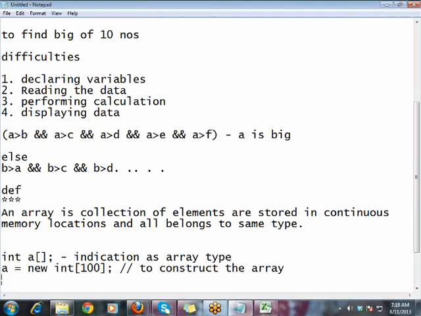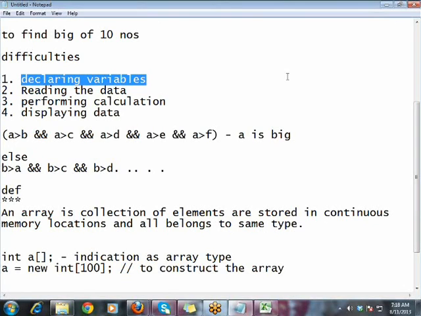Let me make sure of the difficulties to be resolved here. The first difficulty you are facing is declaring the variables. When you need 100 values to be stored in memory, you do not need to declare 100 variables.